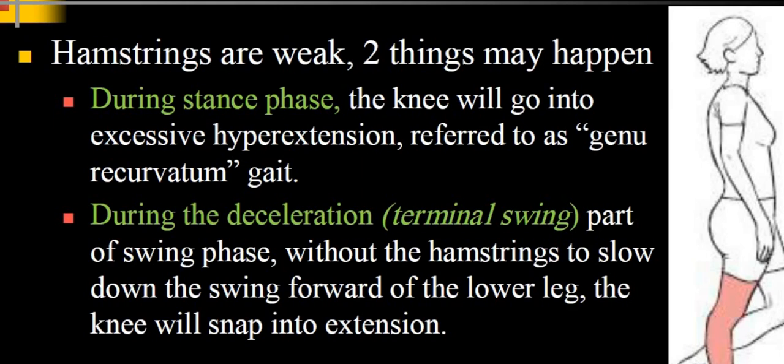So the next one is the genu recurvatum gait. The problem is due to the weakness of the hamstrings muscle, which is responsible for the flexion of the knee joint. Two things are going to happen in this phase. During the stance phase, the knee will go into excessive hyperextension, referred to as genu recurvatum gait. Okay, during the deceleration of the terminal swing phase, at the end of the swing phase, without the hamstrings to slow down the swing forward of the leg, the knee will suddenly snap into extension. Okay, this will happen in this genu recurvatum gait.